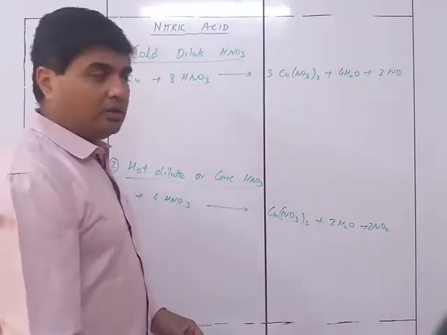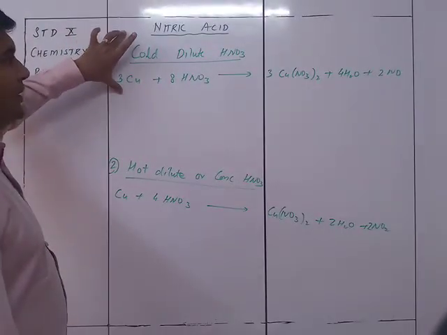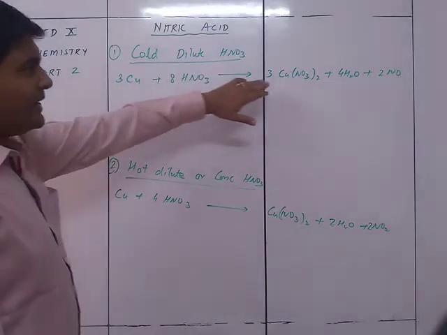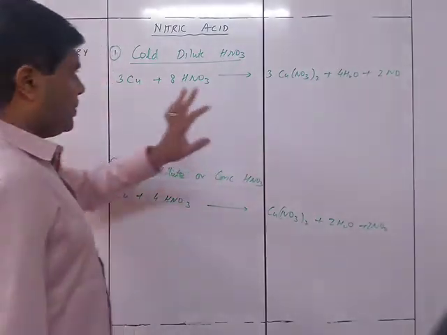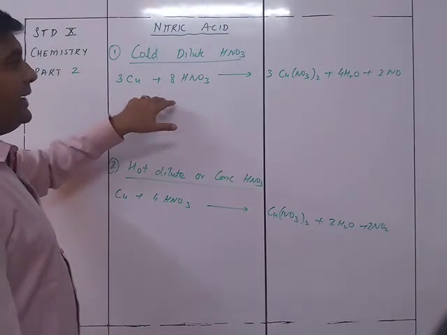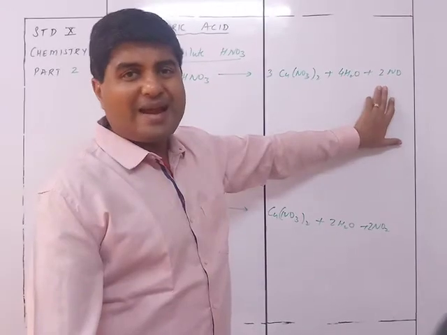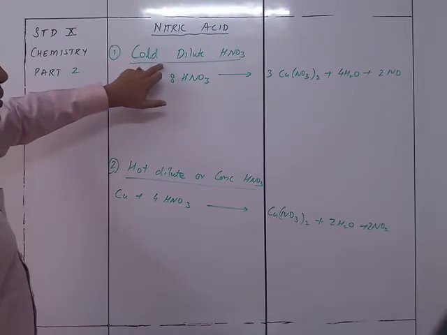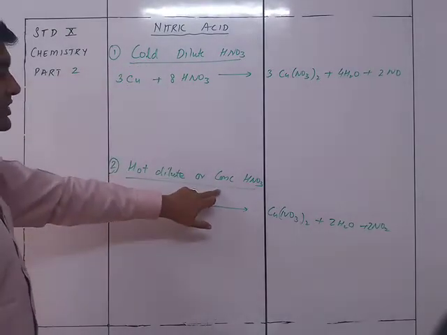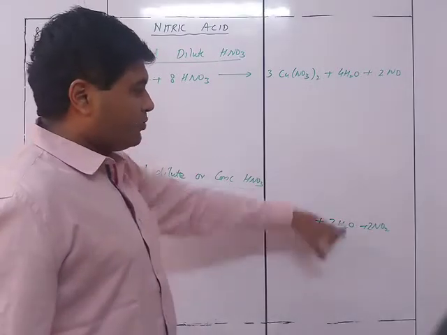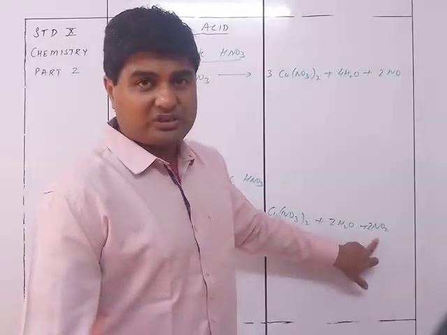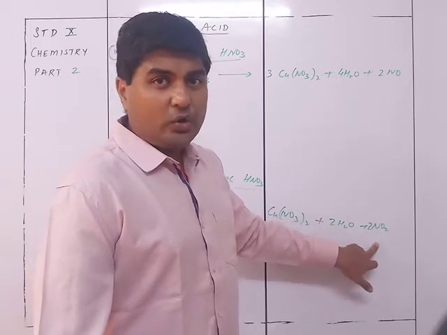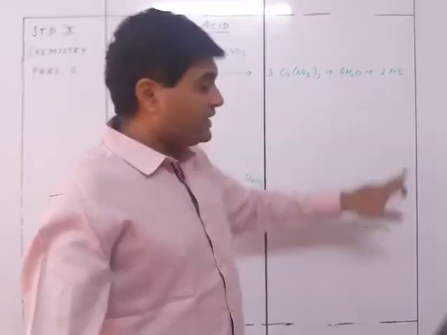So you can see over here that in case of dilute nitric acid, on reacting with copper, it gave me the nitrate, no problems. Water also it gave me, not a problem. But it gave me nitric oxide, NO. But the same reaction, if I am not taking dilute, but hot dilute or concentrated, I am getting the same nitrate, same water, but we are getting nitrogen dioxide. So always remember this: dilute gives me NO and concentrated gives me NO2.